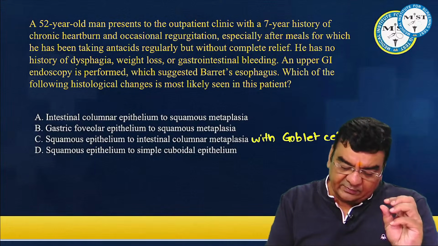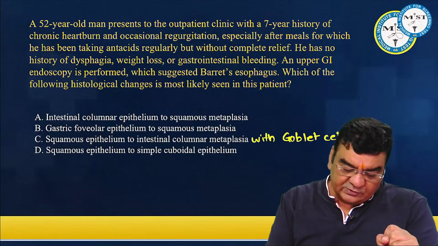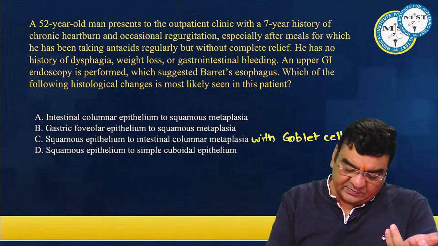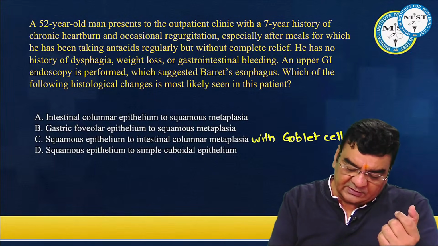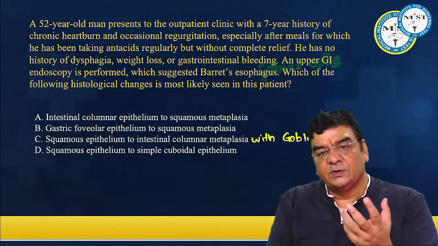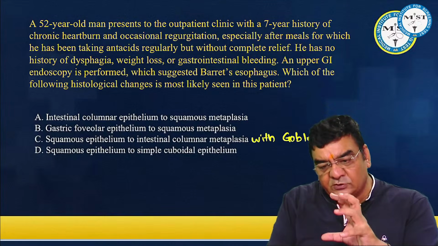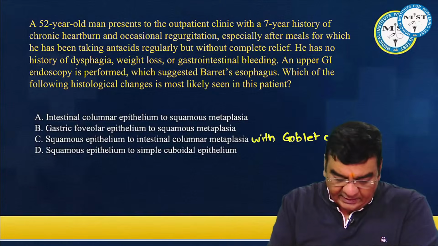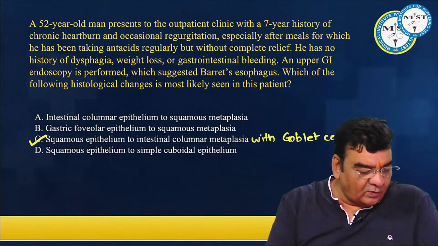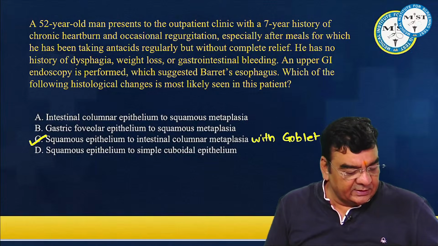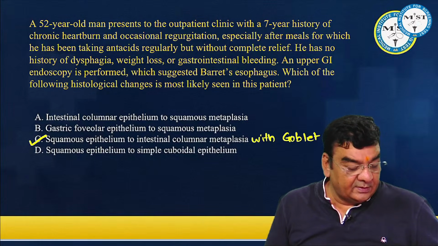No dysphagia means it's not a case of a traffic jam in the esophagus. Upper GI endoscopy suggested Barrett's. Instead of Barrett's, they might have mentioned goblet cells here, so that would be a possibility. In Barrett's esophagus, we all know the lower esophageal squamous mucosa changes to intestinal columnar lining. So for this, all the doctors are absolutely correct: Simran, Nikhil, Junaid, Anamika.